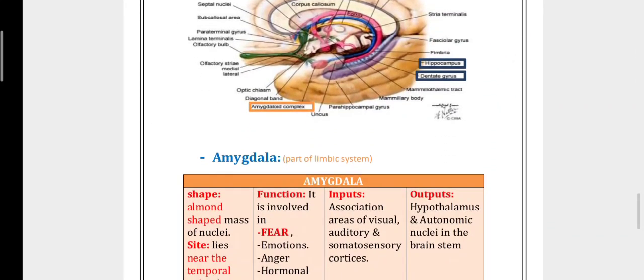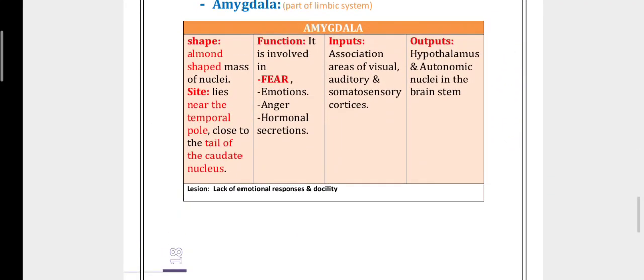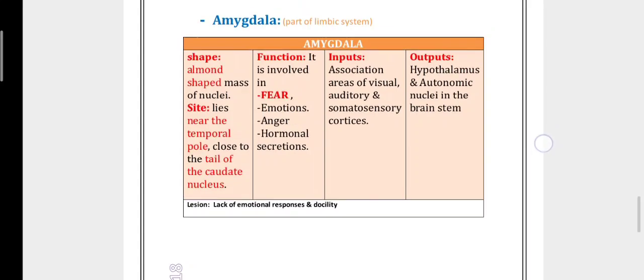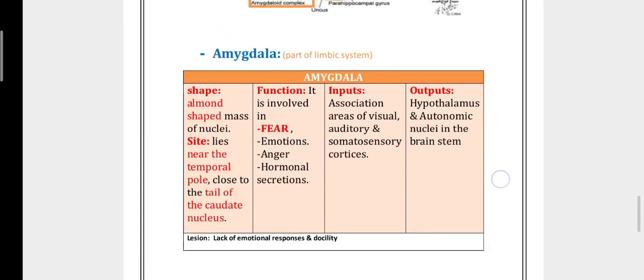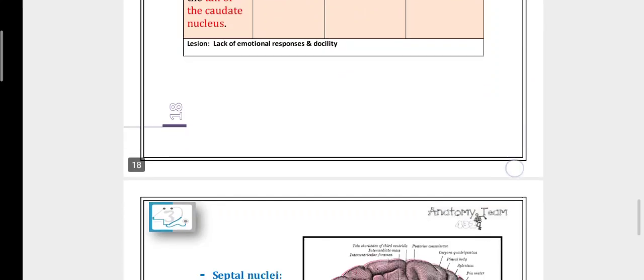Then the amygdala. The amygdala is a mass of nuclei. Its site lies near the temporal pole, close to the tail of the caudate nucleus. Its function is involvement in fear, emotion, anger and hormonal secretion. Input comes from the association areas: visual, auditory and somatosensory cortex. Output goes to the hypothalamus and the autonomic nuclei of the brainstem. A lesion of the amygdala causes a lack of emotional response.